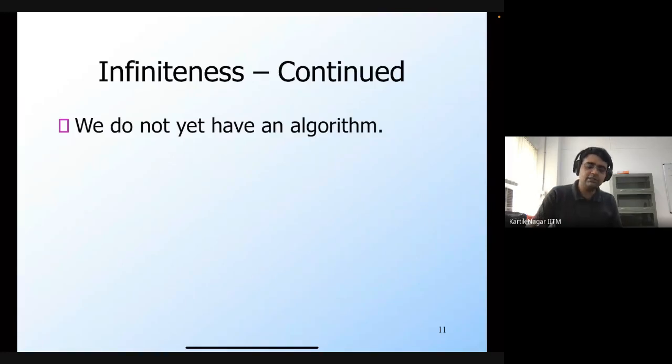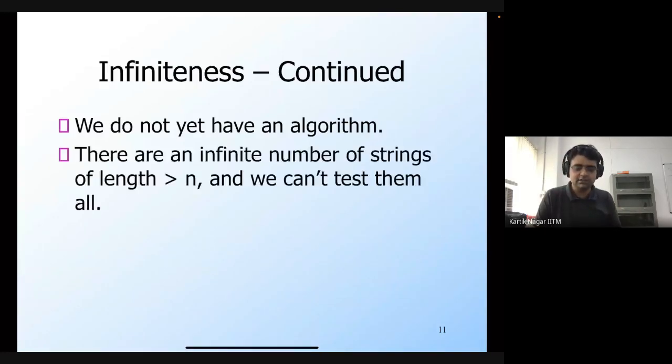We do not yet have an algorithm because there are an infinite number of strings of length greater than or equal to n. So we can't check for every string of length greater than or equal to n whether or not it is present in the language. There are an infinite number of such strings, and therefore we can't test them out. So we need an algorithm, which means we need something that is guaranteed to terminate in a finite number of steps, and that would give us the answer.